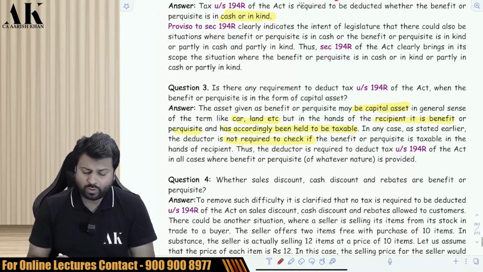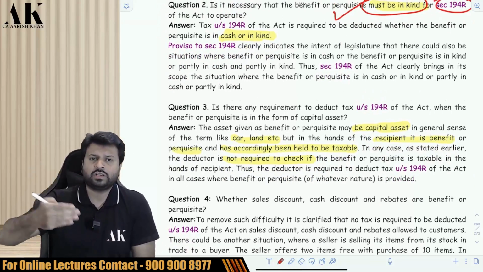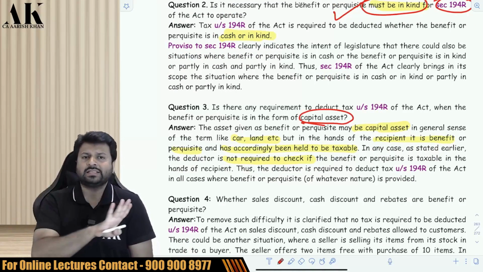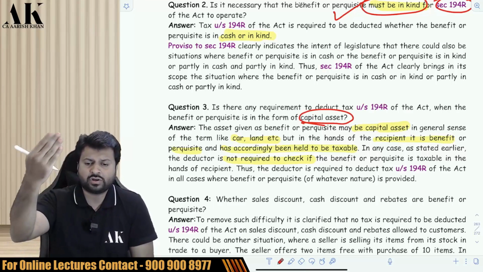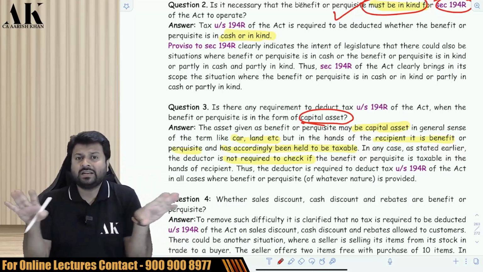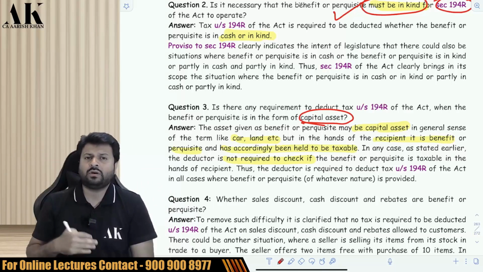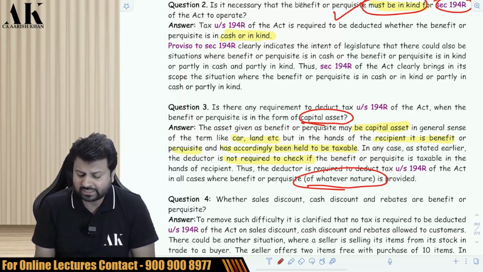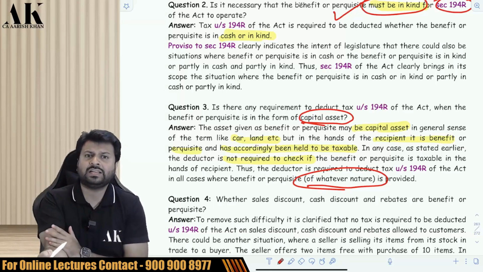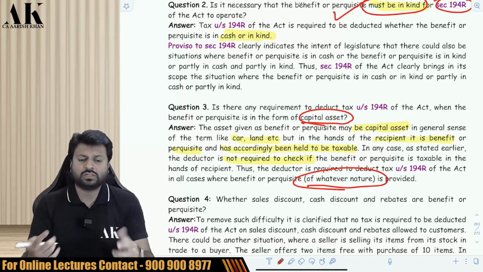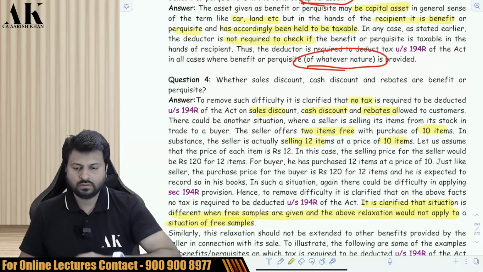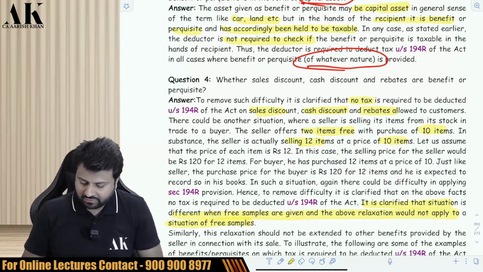Next, 194R. Is it necessary that the benefit or perquisite which you are giving to the other person should be in the form of a capital asset? Again, the government has said that no, it is not necessary. It may be in the form of a capital asset, it may be in the form of some other asset. It doesn't matter. You are not supposed to get into the nature of the asset. It should be a benefit or perquisite which is provided by one person to another. The nature of the asset is not relevant over here. Check it, please.